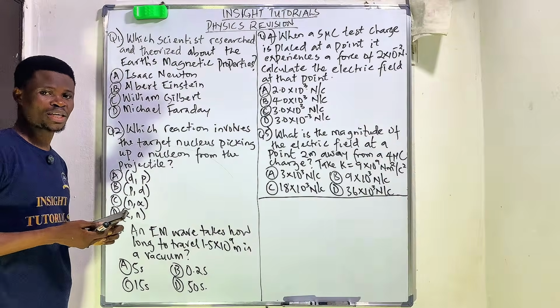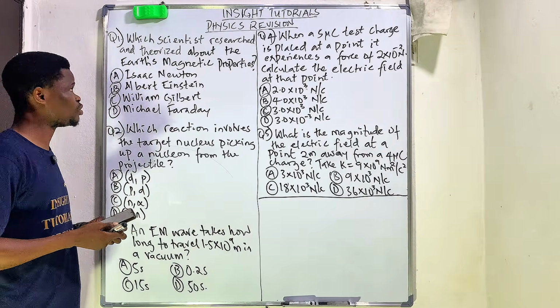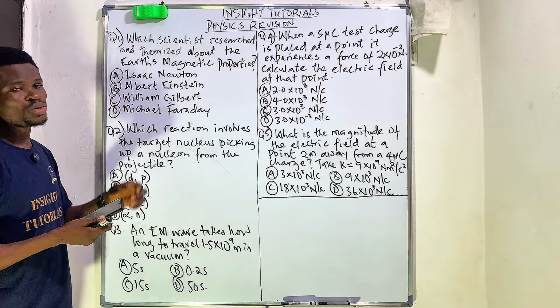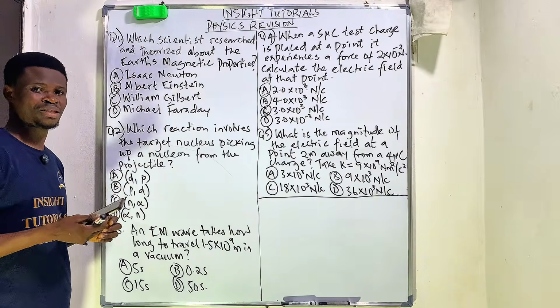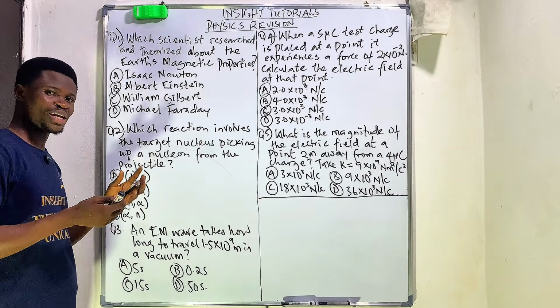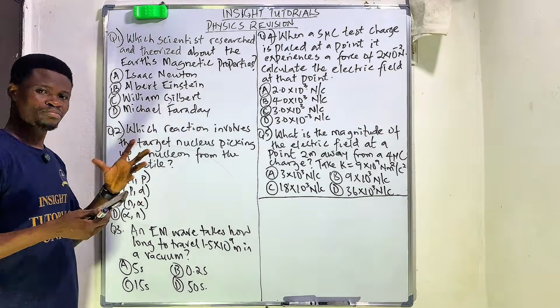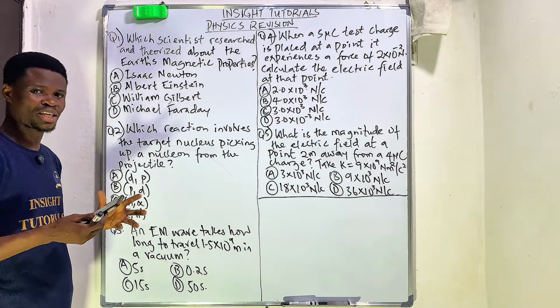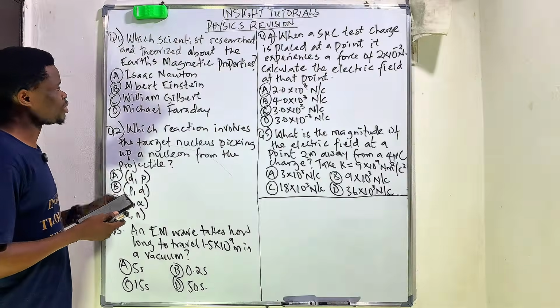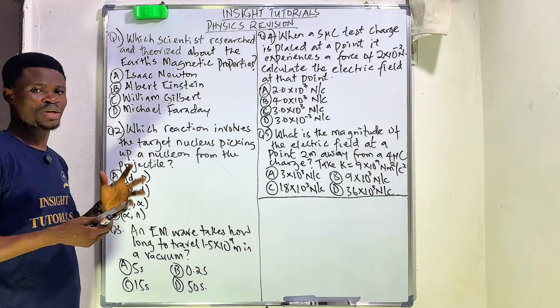Looking at all of these scientists, it's very pertinent for you to know that Isaac Newton is the man attributed to anything that has to do with mechanics and gravitation. Michael Faraday is synonymous with electromagnetic induction. When we talk about Albert Einstein, we're talking about special relativity.